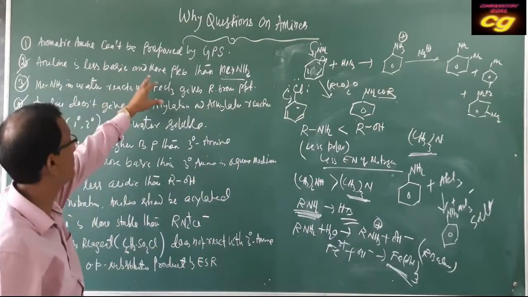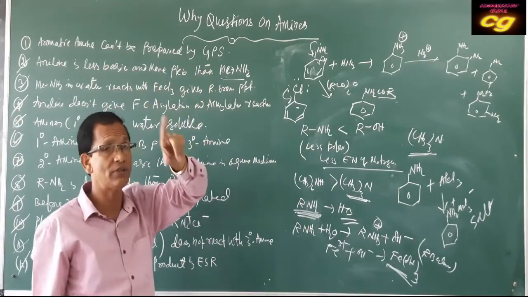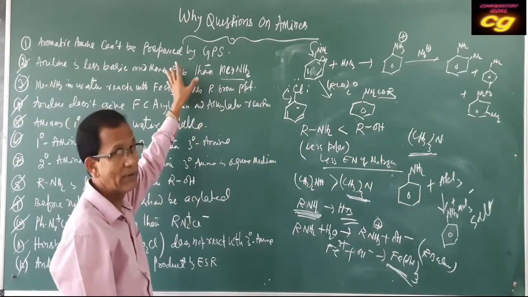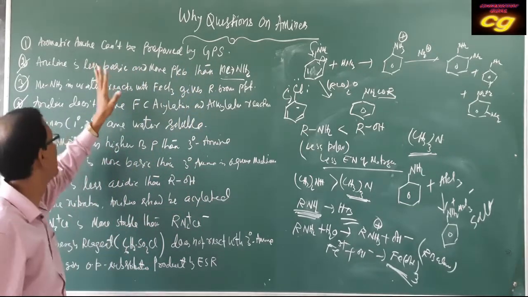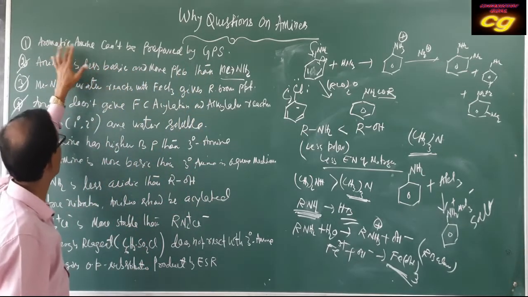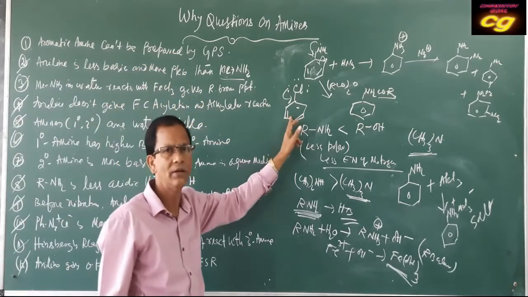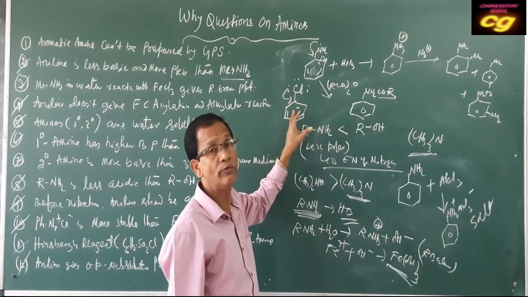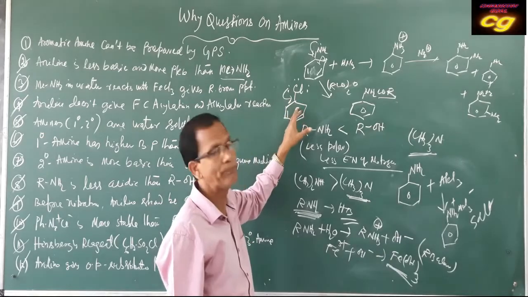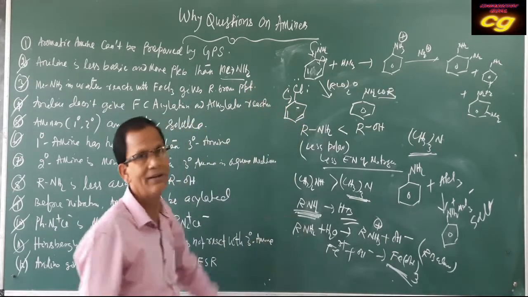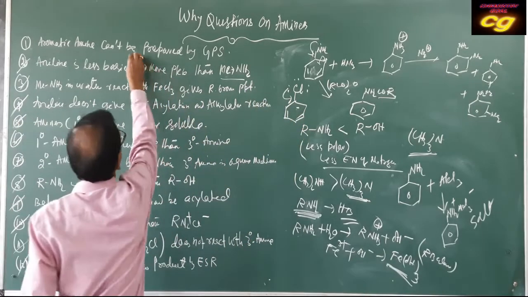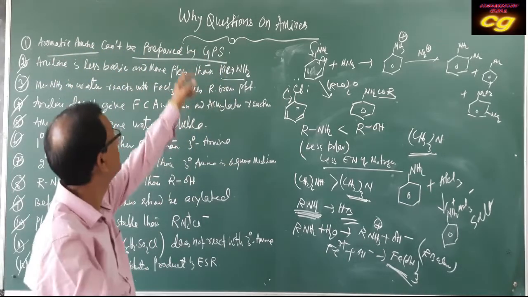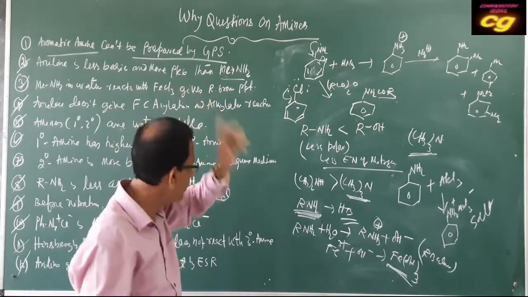In Gabriel phthalimide synthesis, a nucleophilic substitution reaction takes place between the haloalkane and the potassium phthalimide. To prepare aromatic amine we have to use chlorobenzene or any haloarene. Haloarene does not show nucleophilic substitution reaction, so it does not work in Gabriel phthalimide synthesis.